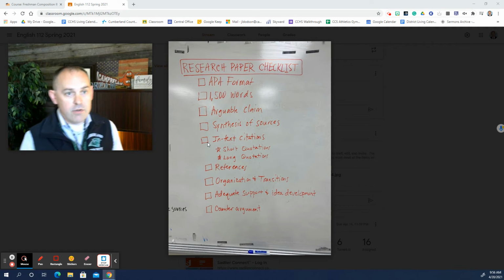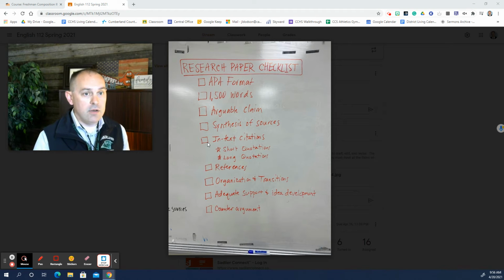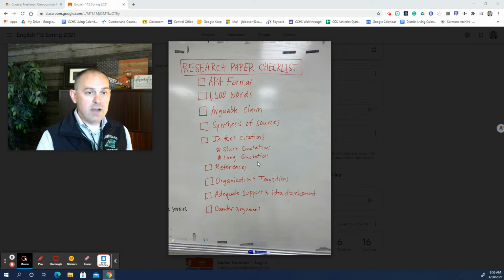Know where the resources are to find that, but you should be well versed in how to do that by this point in the semester. Remember, short quotations are handled differently than long quotations. APA defines a long quotation as more than 40 words. Generally, that's 4 lines typed out.